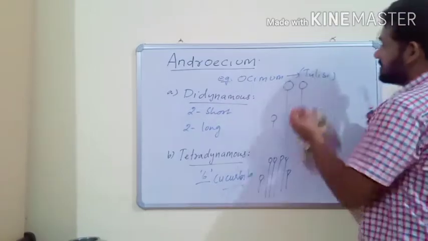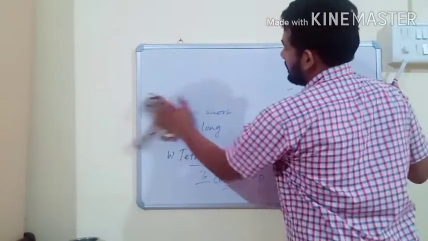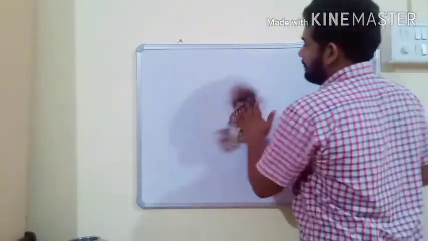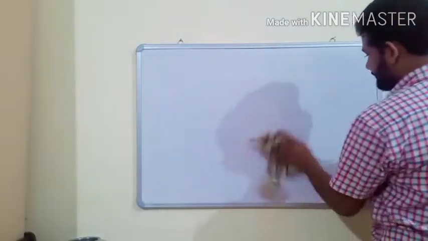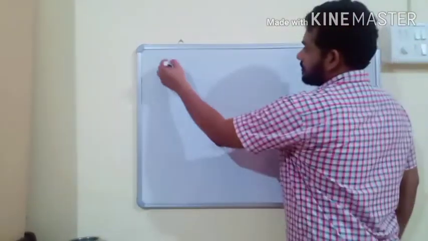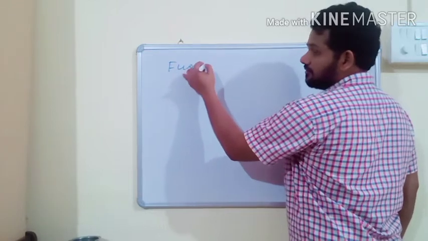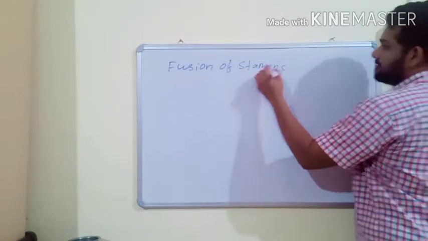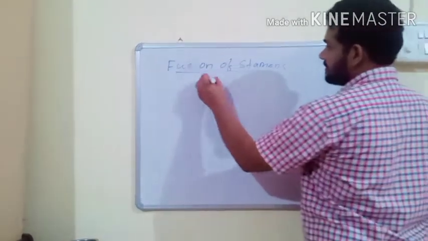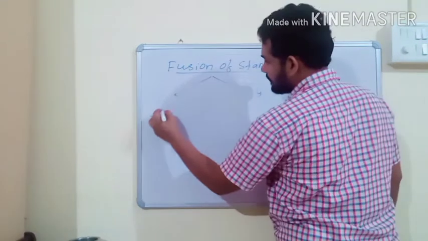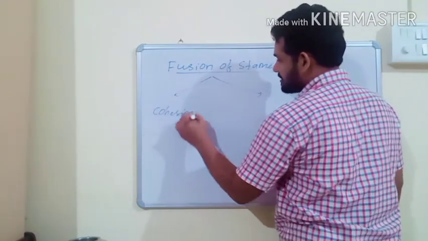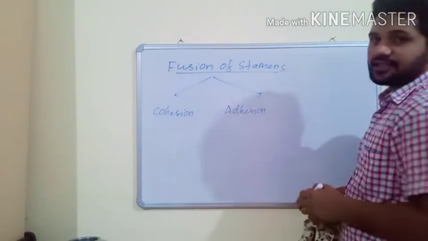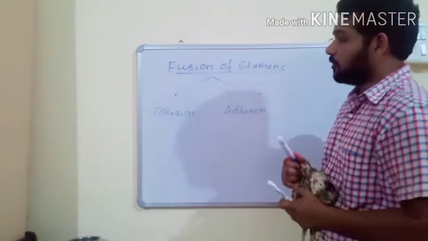Now we'll discuss the fusion of stamens. Fusion of stamens is of two types: cohesion of stamens and adhesion of stamens. Cohesion and adhesion.